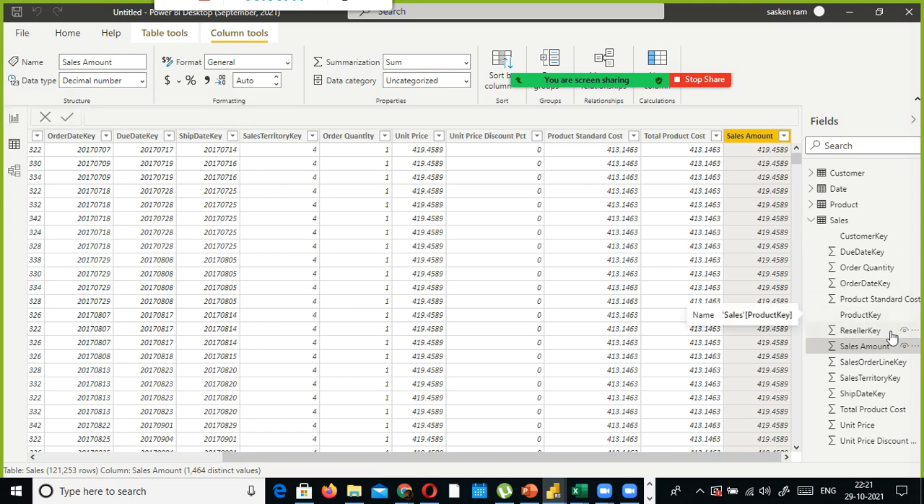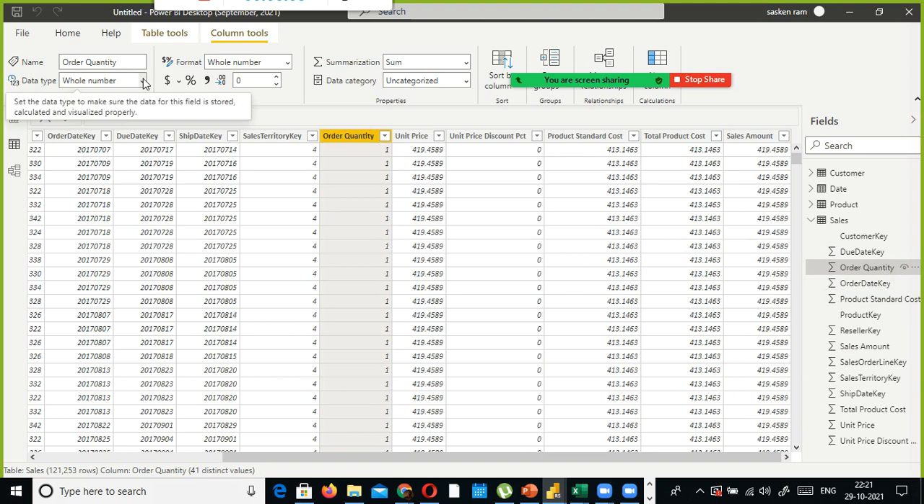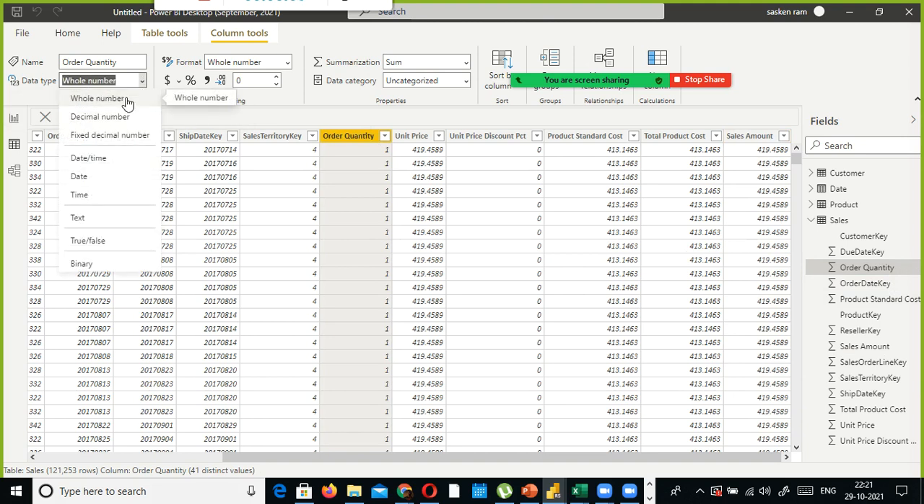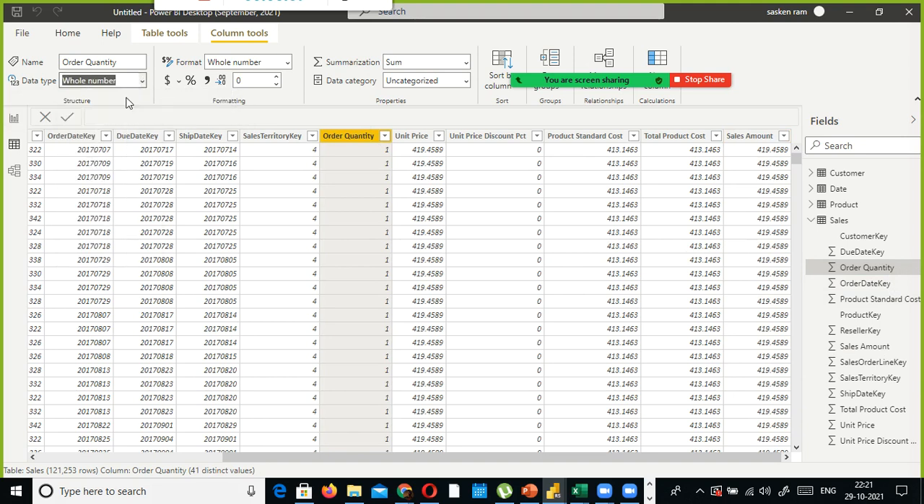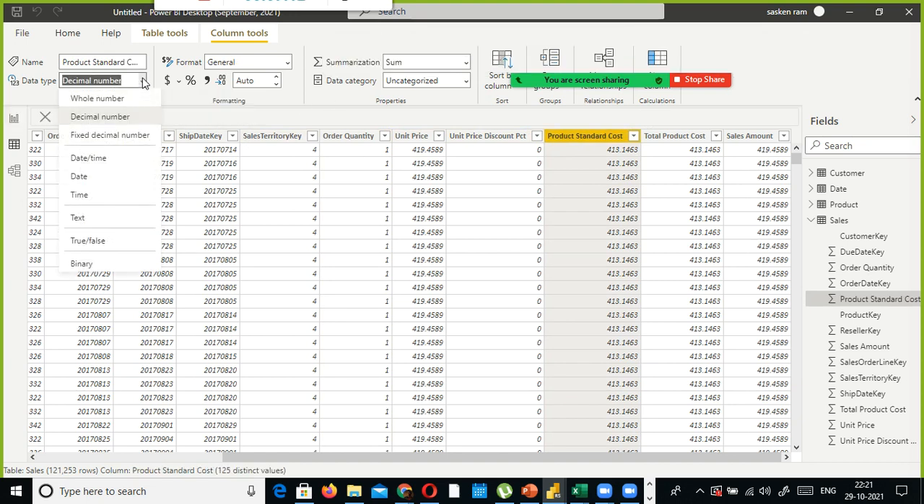And for example, if you have quantity, it is supposed to be a whole number. If it is a decimal number, you can go ahead and make it a whole number. Quantity cannot be a decimal number. For example, product standard cost is there. Here I don't need it as a decimal number, so make it a whole number. You can change the data type.